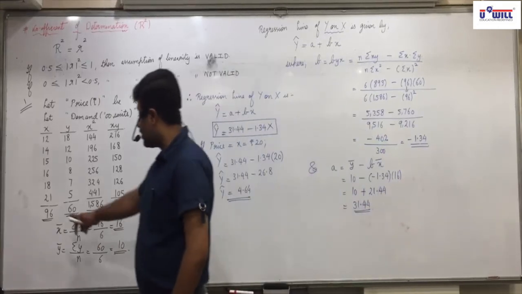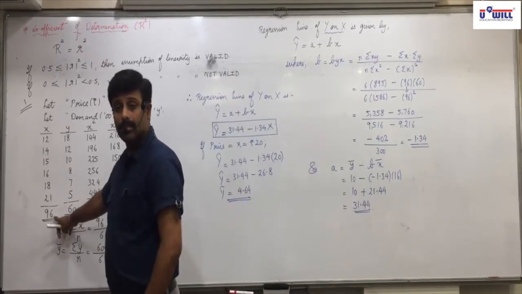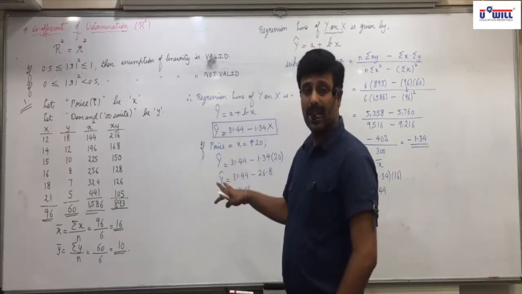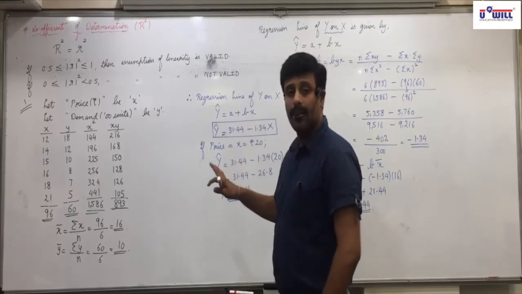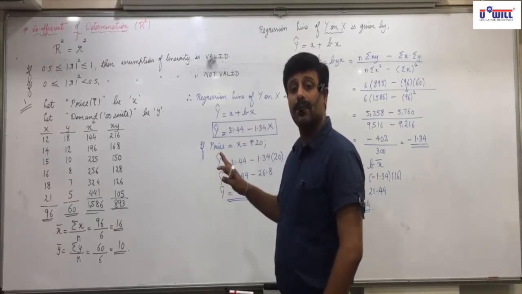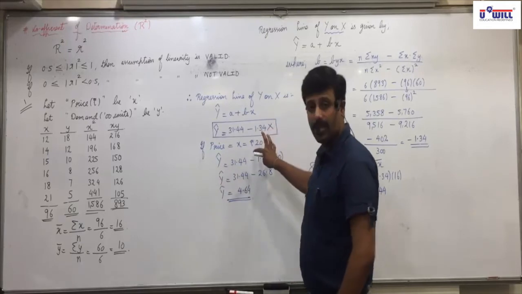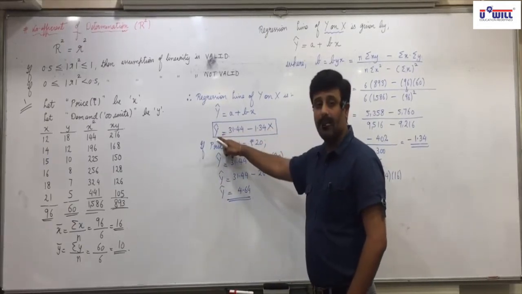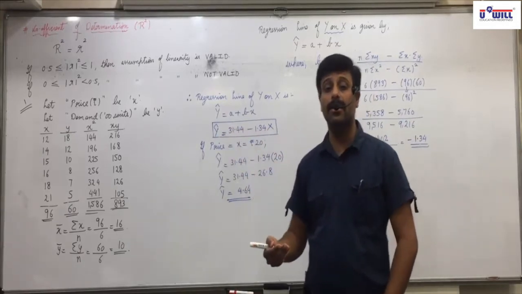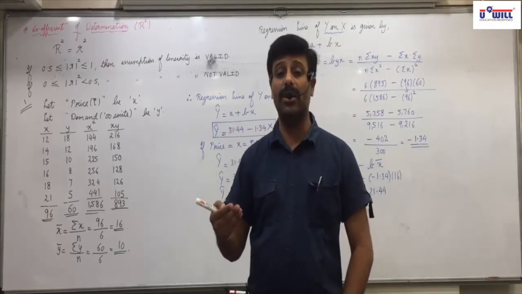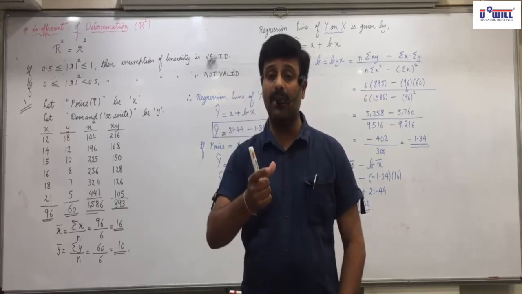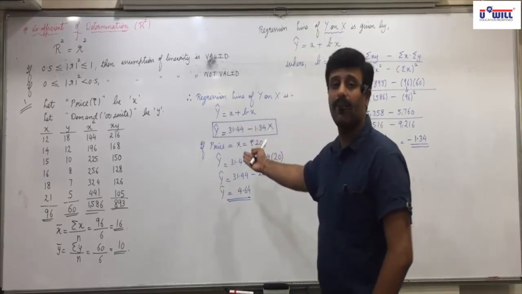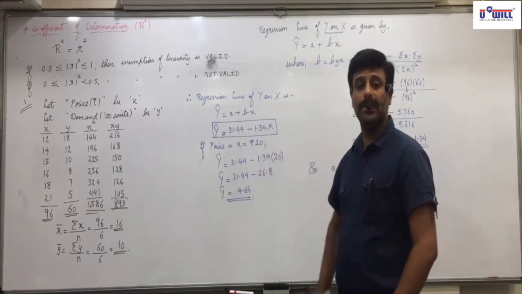There is sigma x that we have used in finding this equation. What is the final question asked to you? Estimate the demand when the price is 20. So after getting this equation in x, if you substitute 20, which is the price, you will get the estimate of demand, and that is the purpose of finding the regression line. Why are we finding this regression line of y on x? To find the estimate of y for given values of x. For any value of x now you can find the estimate of y. That is the main purpose of finding this regression line.